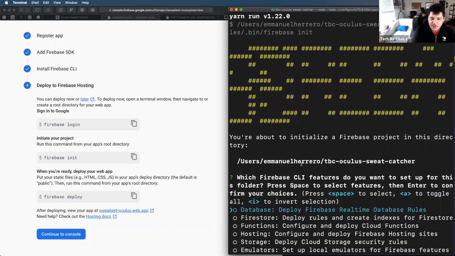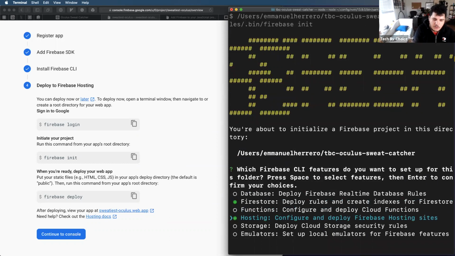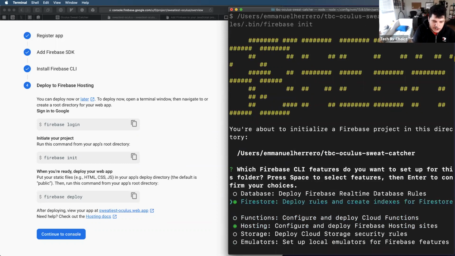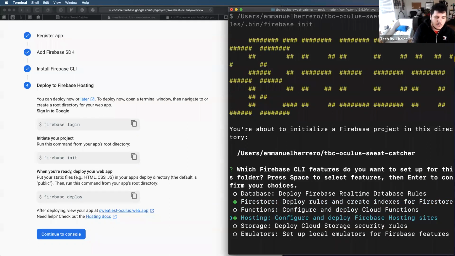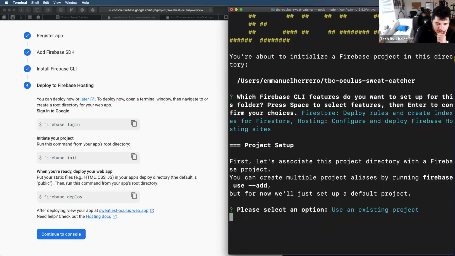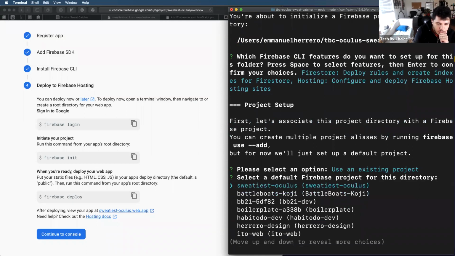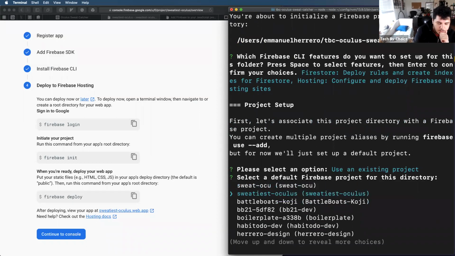And this is going to ask me a couple of questions. Basically, hey, what do you want to set up in your application? I know that I need Firestore, and I know that I'm going to need hosting. I got there by pressing J and K for down and up, and you hit space to toggle your options. Once you've toggled the options you'd like, hit enter. I've already created this project, so I am going to choose the use an existing project option. Now I am going to look for my project, which is Sweatiest Oculus. There we go.